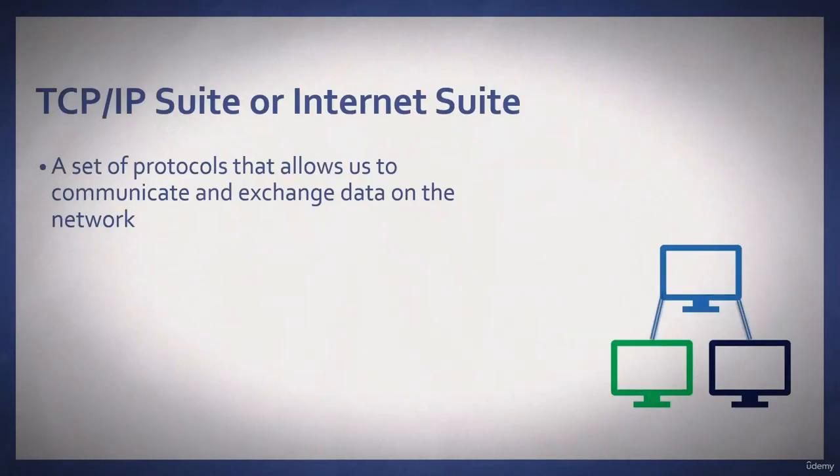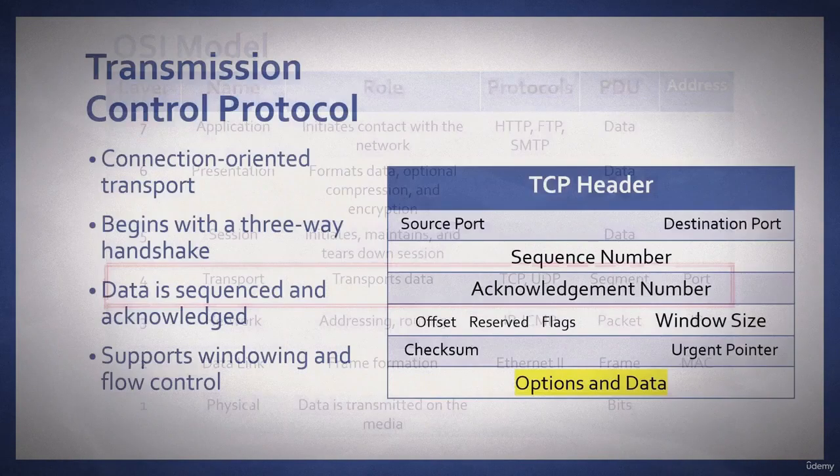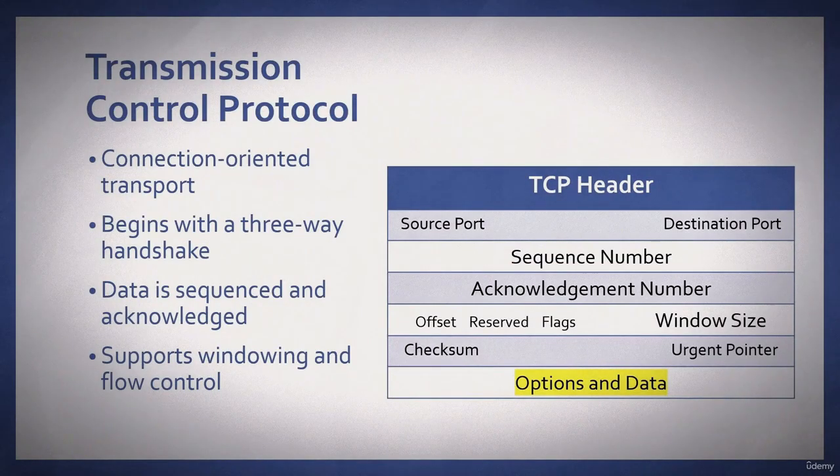The TCP/IP suite or the Internet suite is a set of protocols that allows us to communicate and exchange data on the network. Transmission Control Protocol resides at layer 4, or the transport layer, of the OSI model. Transmission Control Protocol provides connection-oriented transport. TCP begins with a three-way handshake and data is sequenced and acknowledged. TCP supports windowing and flow control so as not to overwhelm the host. Now we will go into Wireshark and take a look at the TCP header field values.